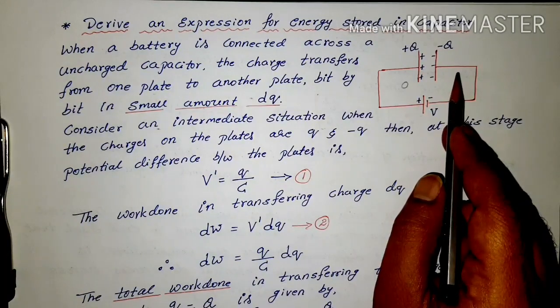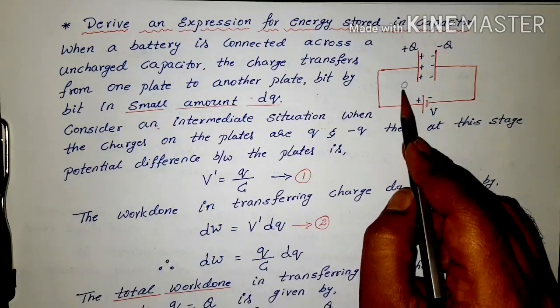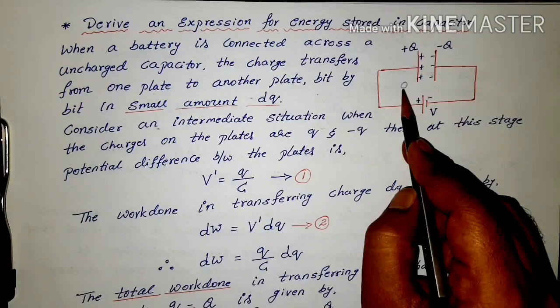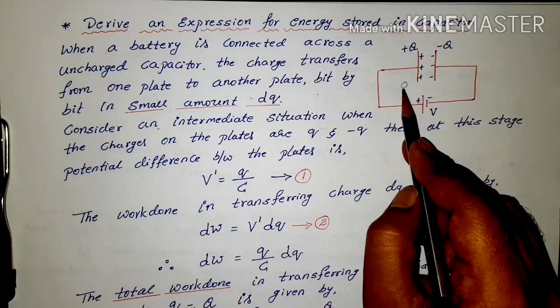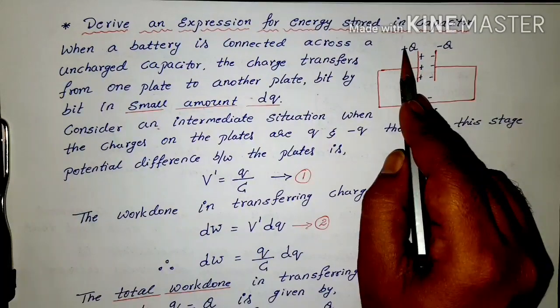In the same way, you can compare this capacitor. Initially there was a 0, and small amounts of charge get added bit by bit. It takes some time, and later it reaches the maximum value. Then the capacitor is said to be fully charged. So from 0 to the maximum level of charge, what is the total energy stored in it? That we are going to find out now.